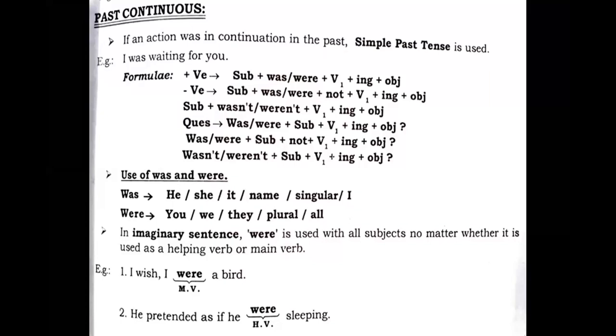Now the second sentence is: he pretended as if he were sleeping. Pretended again refers to an imaginary or wishing thing. Pretended as if he were sleeping. Now were is working here as a helping verb. So what we need to understand, students, is that when you are preparing imaginary sentences, you need to put were there as a main verb or as a helping verb, right? Otherwise, this will create an error in the sentence.